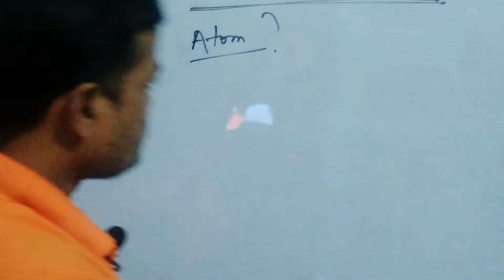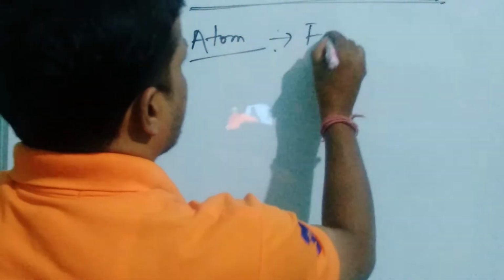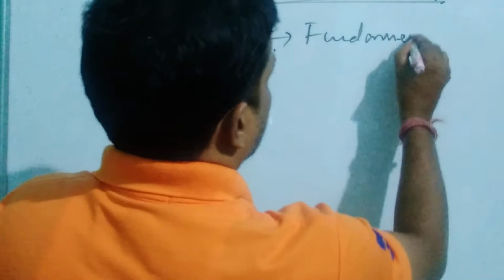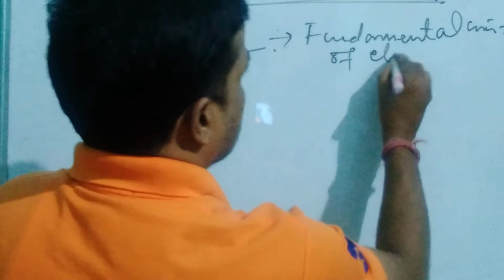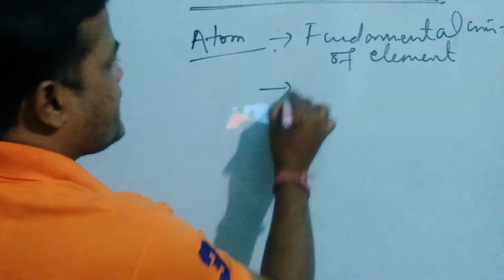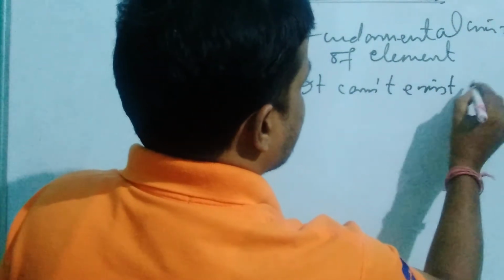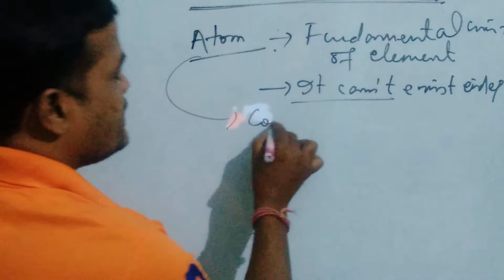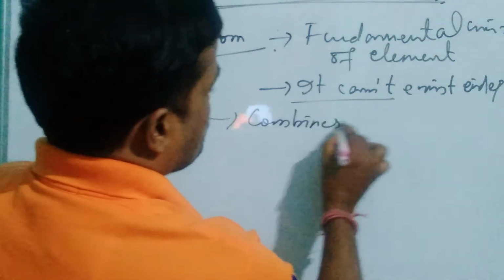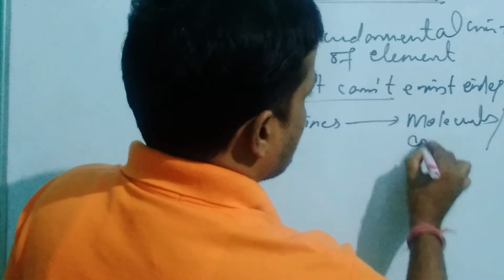Let us see. Atom is the fundamental unit of an element. It can't exist by itself, it can't exist independently. So what happens? It combines to form molecules, or we can say compounds.